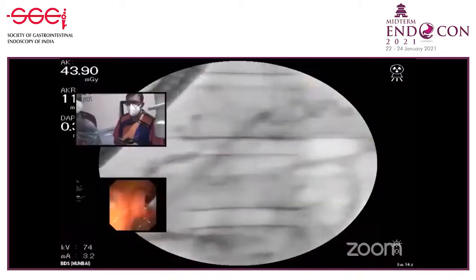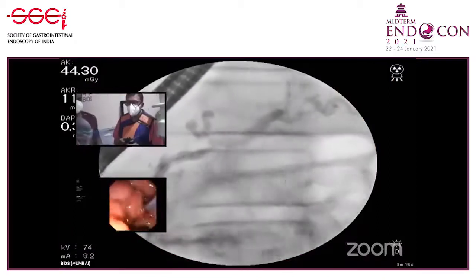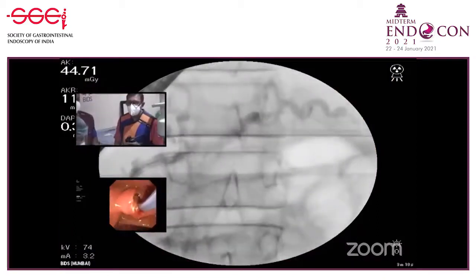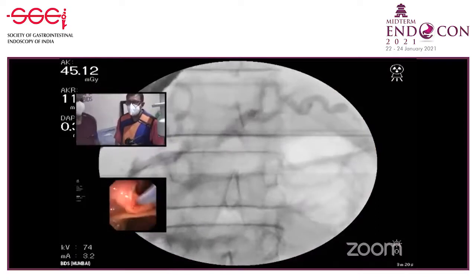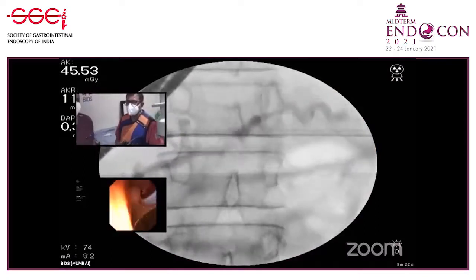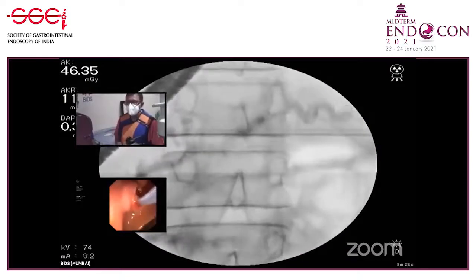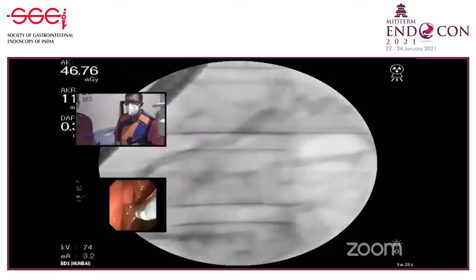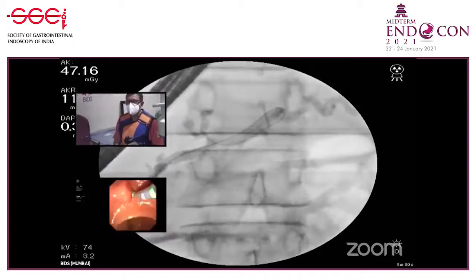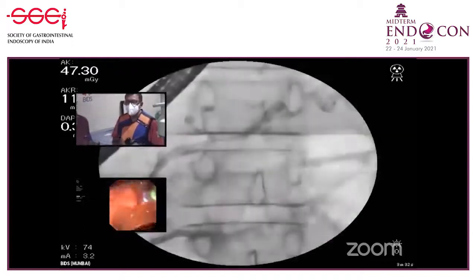Dr. Amit, has ESWL already been done or yet to be done? Yes, Sunil, we have done ESWL because that is mandatory when you are treating patients who have radio-opaque pancreatic stones. Otherwise, we'll not be able to take out any stones because most of the times, radio-opaque pancreatic stones are impacted, they are hard. Even here you see that my sphincterotomy is not going in very easily because the stones are quite firmly impacted. I think the wire has entered into a side duct, side branch.